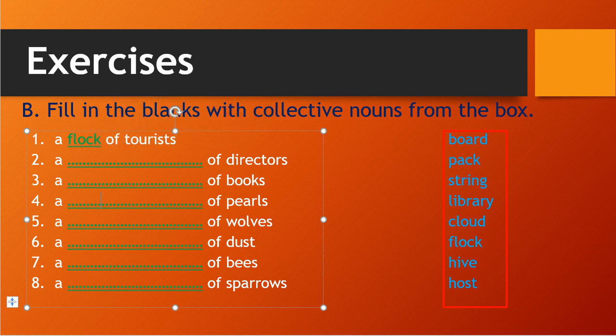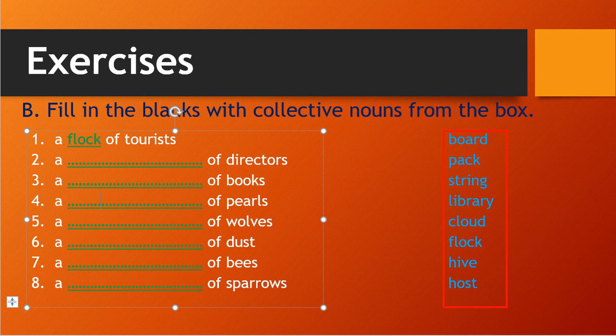Flock is the correct answer. Why? Because a group of tourists, we call it a flock. This example is already given in our textbook. Here I wrote it. So flock is already considered. Here in a red box, all 8 words which will come here are already written. So we will see the second to the 8th one.